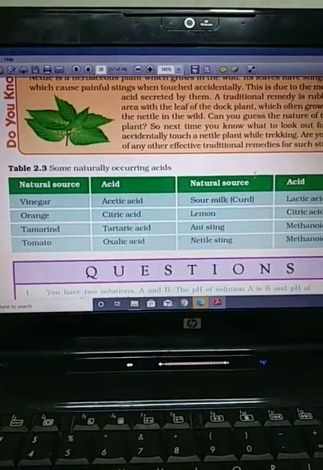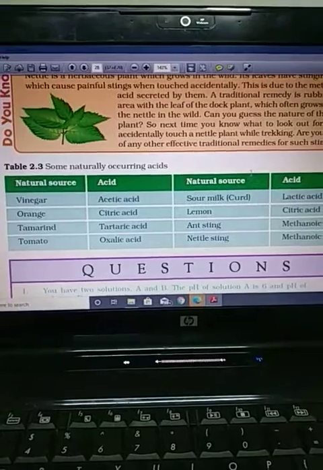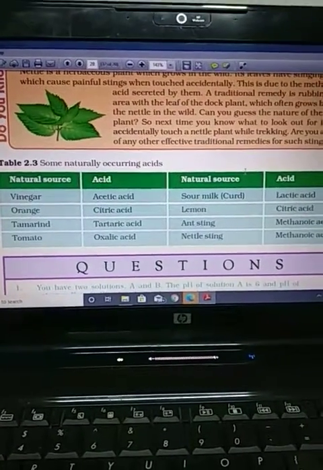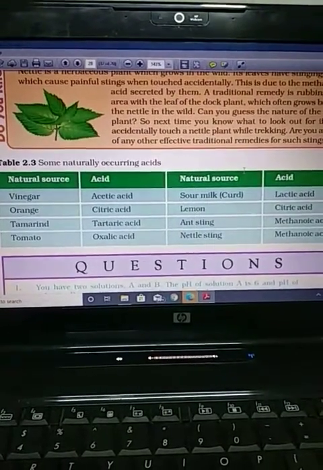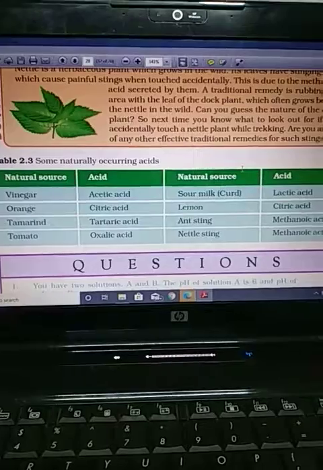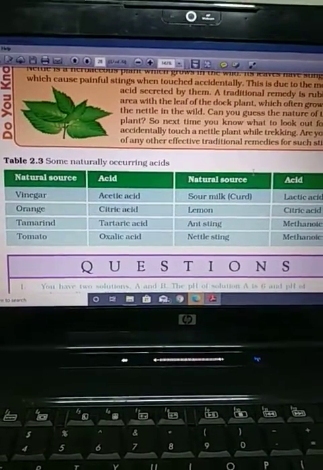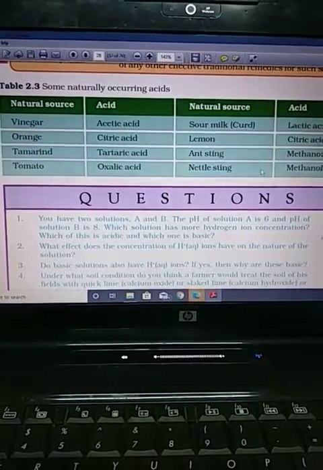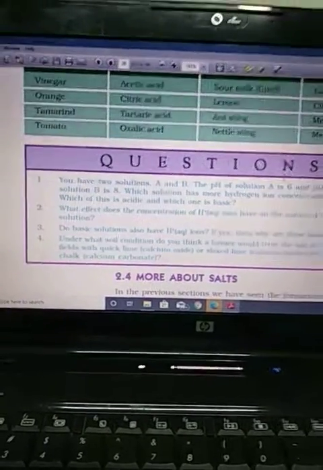Tomato has oxalic acid. Milk has lactic acid, because lactose sugar is converted into lactic acid by the lactobacillus bacteria. This is the reason its taste becomes so. Lemon again has citric acid. Ant sting has methanoic acid. Nettle sting has methanoic acid. So these are some things around us and the acids present in them. Now come to the exercise.